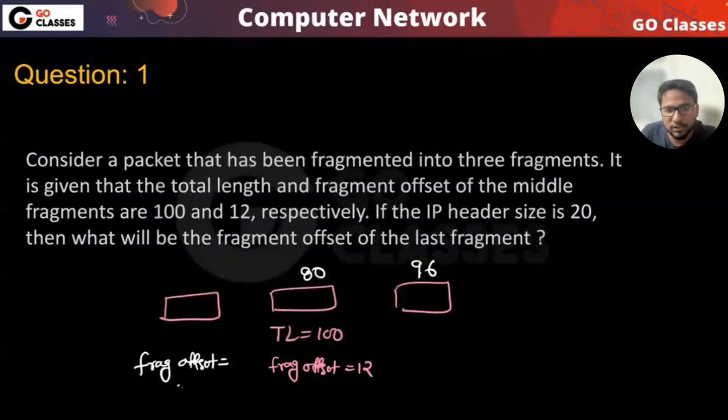Yeah, so 22 is the answer. Understood? Okay, easy question. I just made it for the sake of practice. This question was made by me.